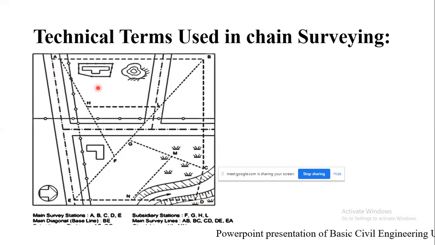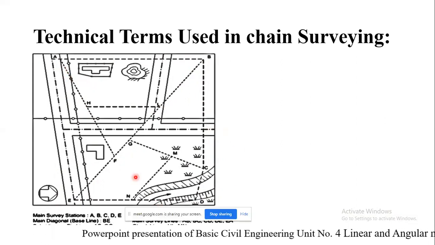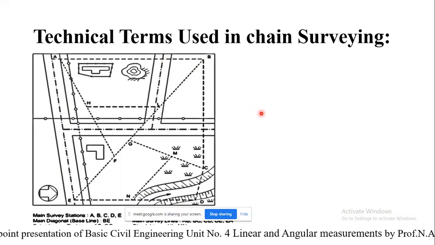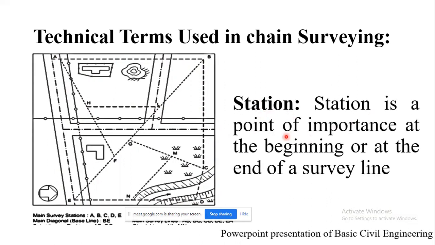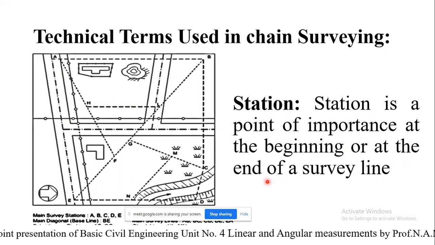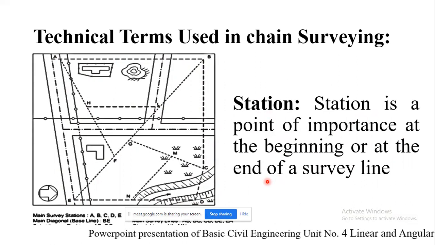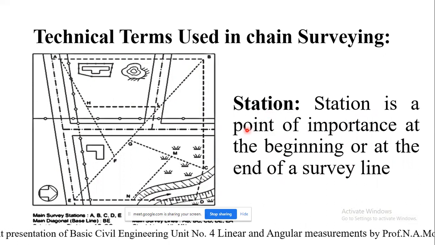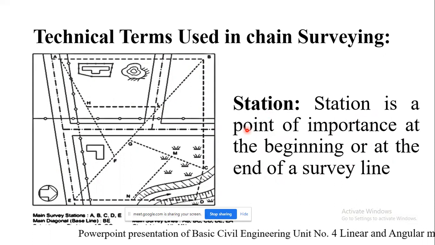We are supposed to take care that we take the stations in such a manner that they cover the entire area. So what do you mean by station? A station is a point of importance at the beginning or at the end of a survey line. It forms an important part, from where we can control the entire area, or control the survey line. So it is marked at the starting point or at the end point of the survey line.